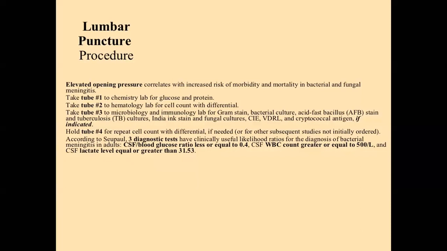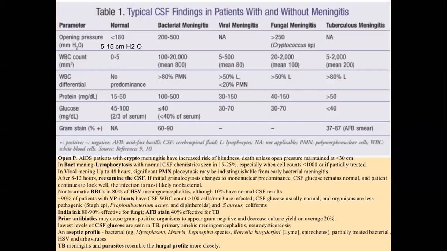The first component you are seeing in the CSF finding is the opening pressure. The second component is the WBC count. The third component is the CSF protein level. The fourth component is the glucose level. And finally, gram strain. So what is the normal opening pressure? The normal opening pressure is less than 180, or 5 to 15 centimeters of water.